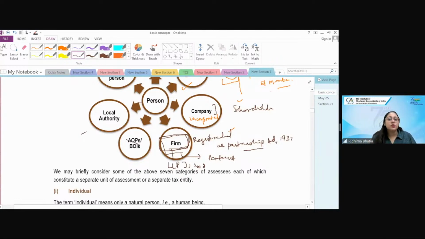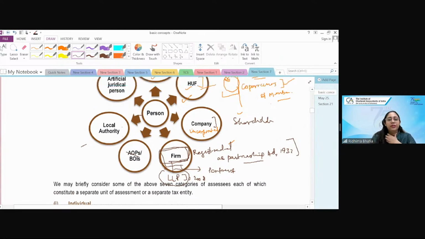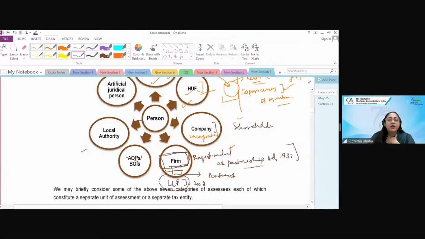ठीक है? So LLP and partnership firm में difference क्या है? Simple सा है. LLP is more secured. It has a feature of both companies and partnership. यहाँ पे limited liability is there of the partners, unlike partnership firm में, whereas there is a several liability, jointly and several liability. Now, interestingly, यहाँ तक तो सबको पता होता है, but these three coming up next: artificial juridical person, local authorities, AOP, BOIs में people get confused.